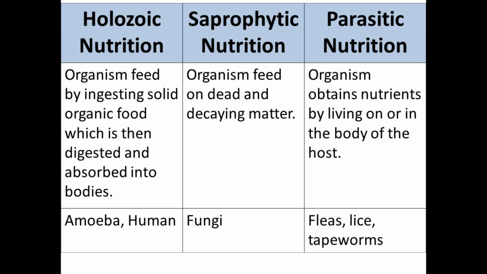Third one is parasitic nutrition, in which the organism obtains nutrients by living on or in the body of the host. If they live on the body of the host, they are ectoparasites. But if they live in the body of the host, they are endoparasites. For example, fleas, lice and tapeworm. In these three examples, lice and fleas are ectoparasites. They live on the outer surface of the host, but the tapeworm lives inside the body of the host. So tapeworm is an example of an endoparasite.